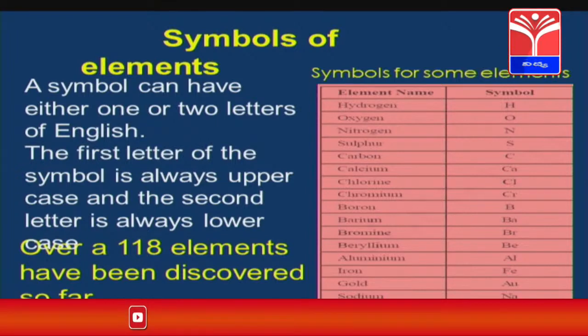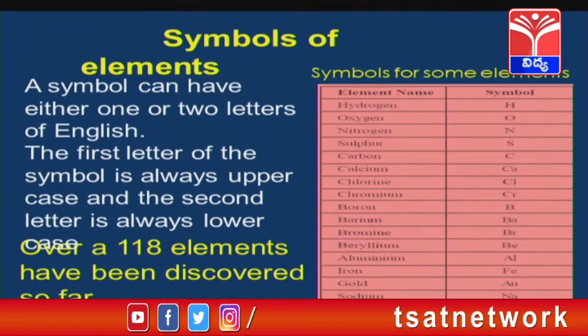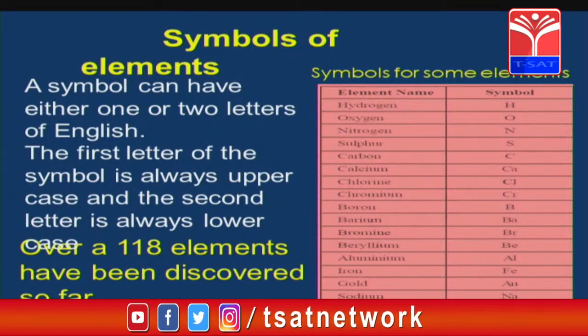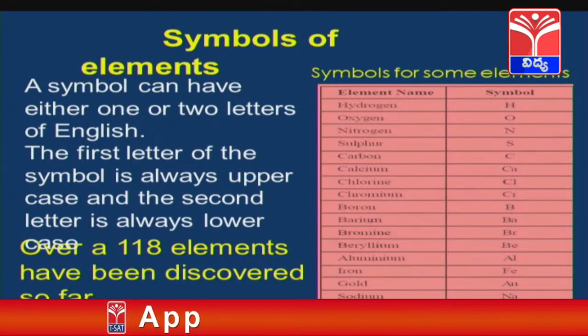Why are symbols required? Why do we have to give names to the elements? At present, 118 elements have been discovered. So we have to remember all these names and all these symbols. How can we remember them?